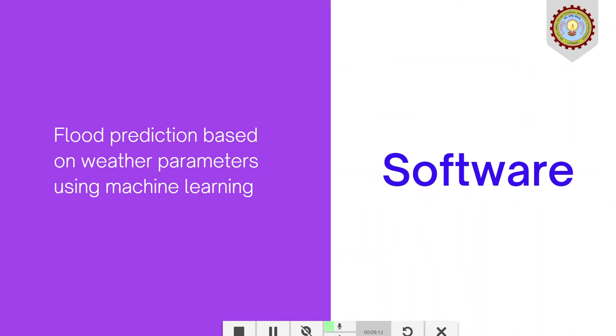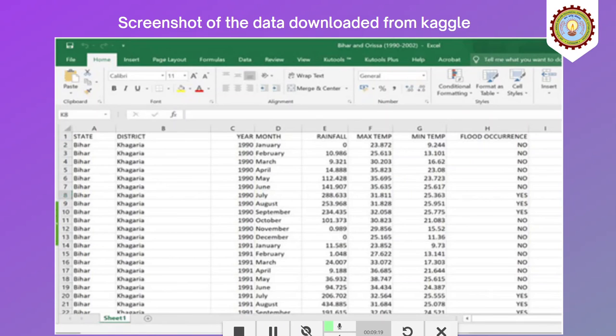Now the flood prediction based on weather parameters using machine learning. We have downloaded some data from Kaggle, which describes the Bihar state district Khagaria. It is of the years 1990, 1991 and so on, for the whole year. We have downloaded this data to study the effect of temperature and rainfall on floods, and based on that, the flood occurrence possibility. So yes, this data has helped us to study the scenarios.